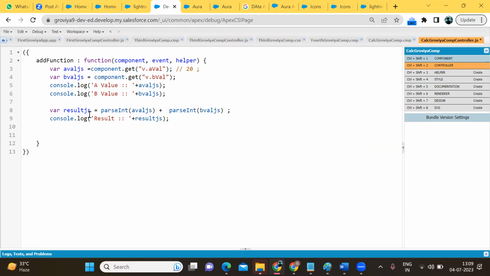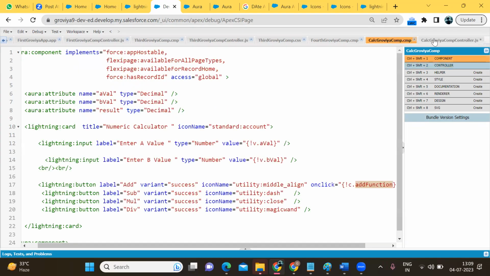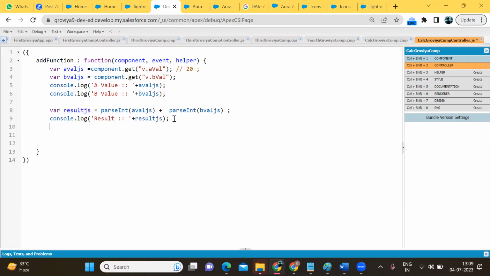Now we have to send this data, we have to send the result from the JS file to the component. How can we send the value from JS to the component? By using component dot set. Write the attribute name in which you want to send. So result is the attribute. Which value do you want to send? Write the variable name. I want to send the value of the result JS variable. Okay, now data will come and we can display it.